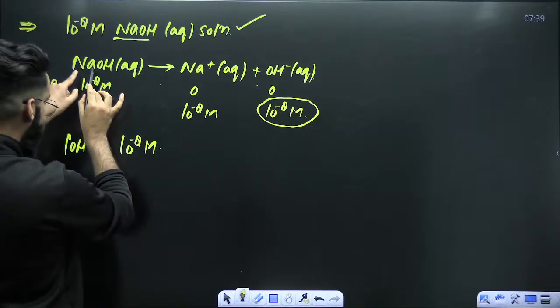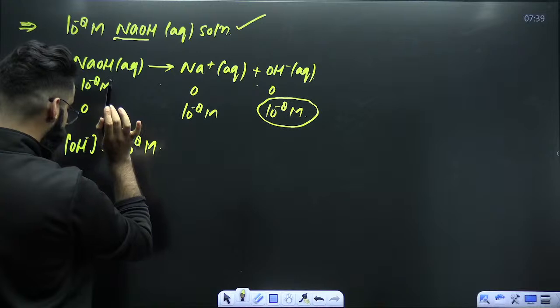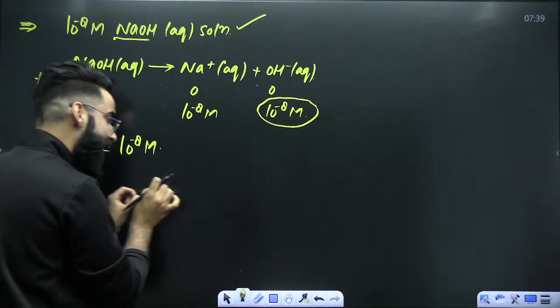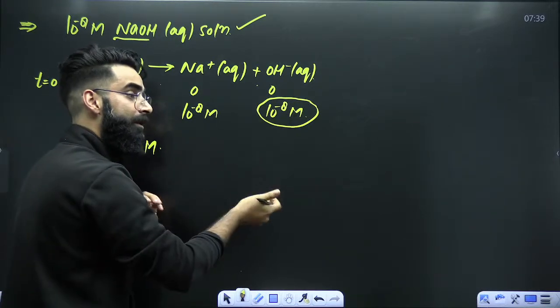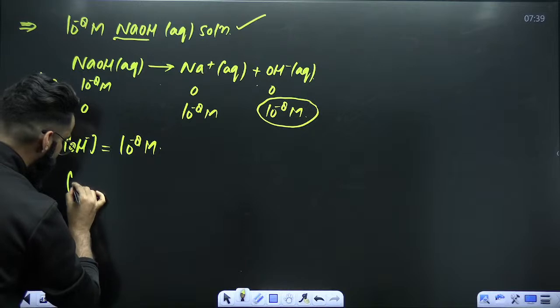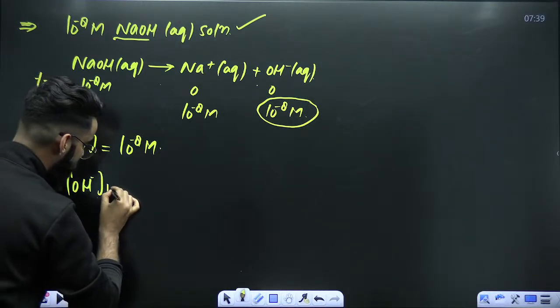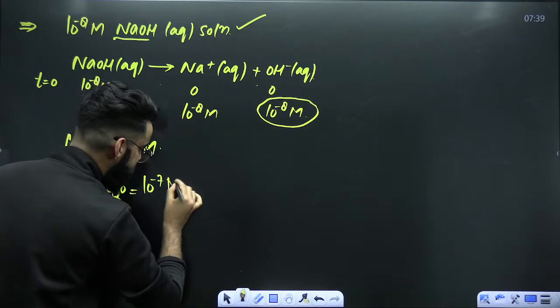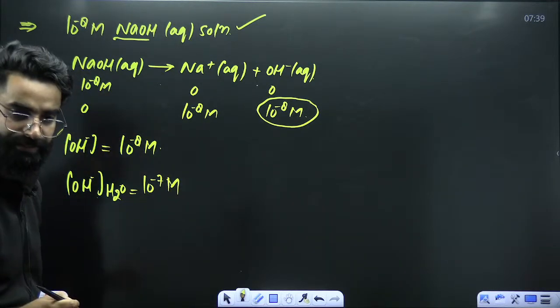Basically, when you are introducing NaOH in water, already water is a weak electrolyte. So from water, already there will be some OH negatives, which will be in equilibrium with H2O, right? So already there were OH negatives present in the container, which have come from water. How much was that? 10 raised power minus 7 molar at 25 degrees centigrade.